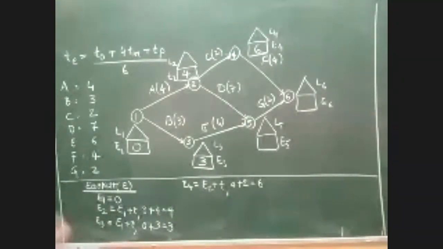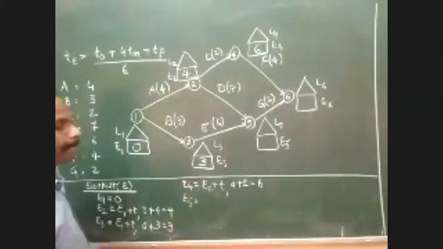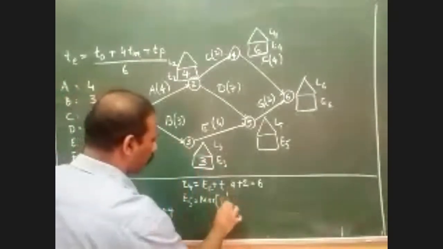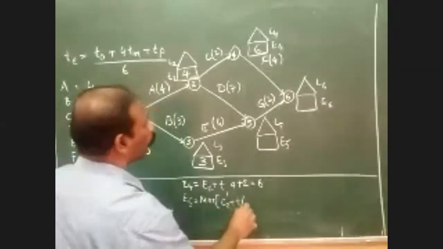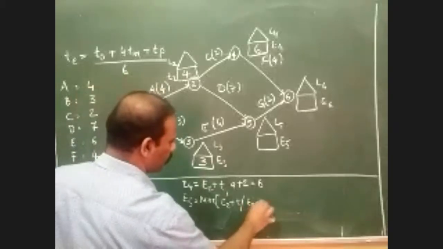It is coming from 2 and also from 3. Whenever you are getting an equation from two different points, we call it a merge event. And for a merge event, we should take the highest of the values. So can you please tell me the equation now? Maximum of two possibilities: either E2 plus T, or E3 plus T.